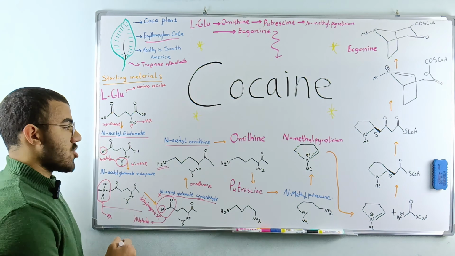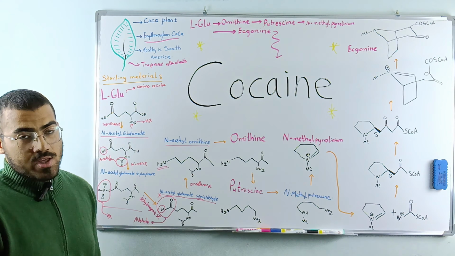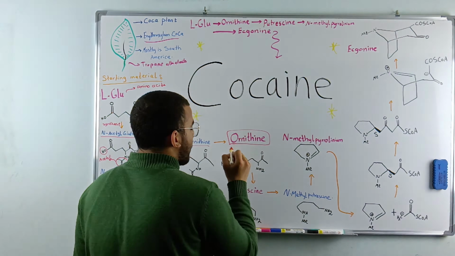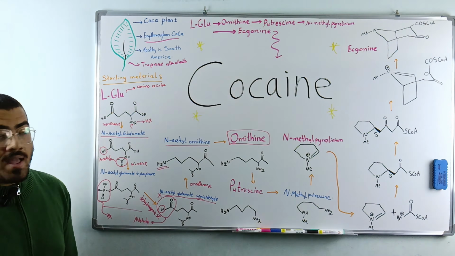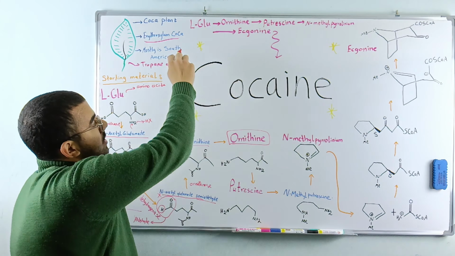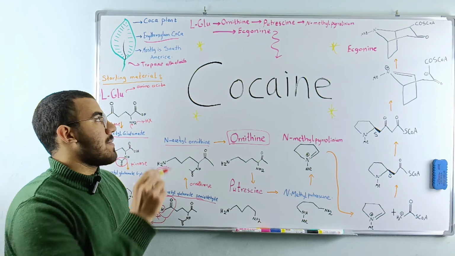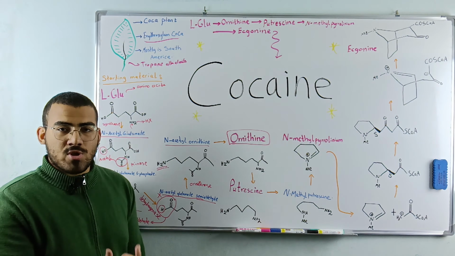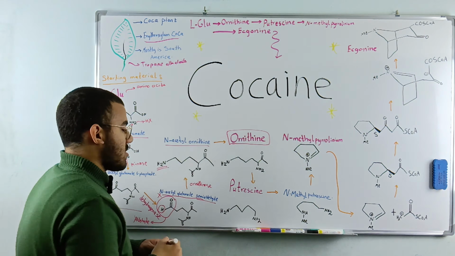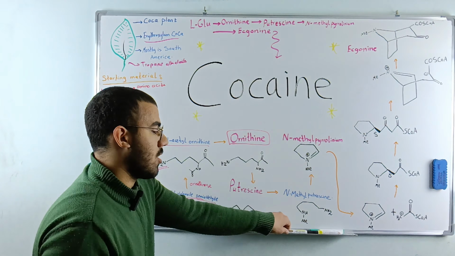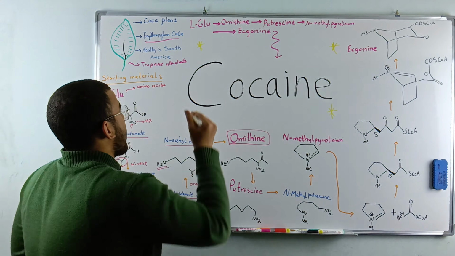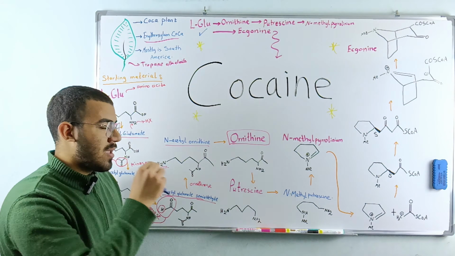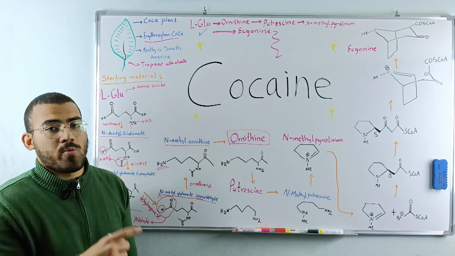We made this whole structure. What's next? We've reached a very main compound in the process of making cocaine. Actually, I forgot to tell you that on the top of this board, I made you a list of the main compounds that are essential in the making of cocaine. First of all, we started with L-glutamic acid, as we've mentioned. We're done with this. And then we reached ornithine. Everything that's written in pink is essential in the process.